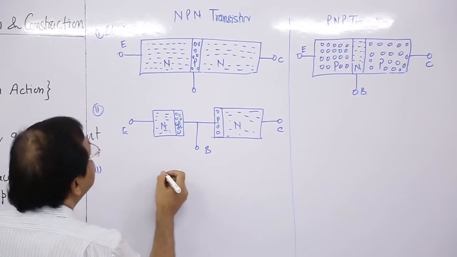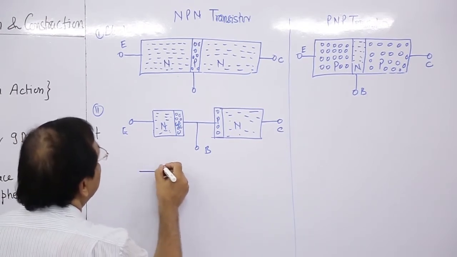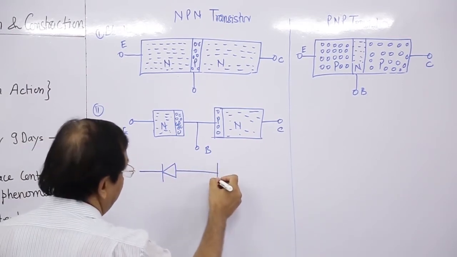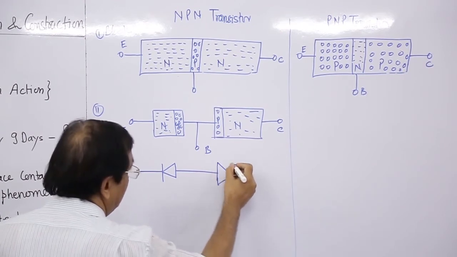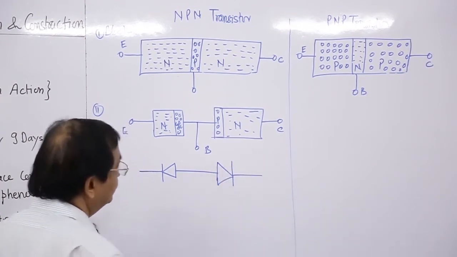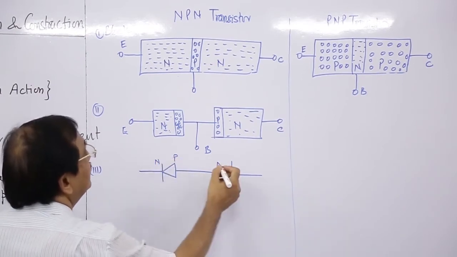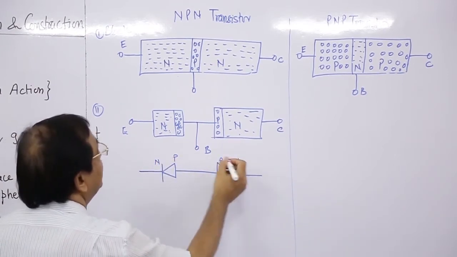Which kind of arrow? This represents P, this represents N, this represents P, this represents N.